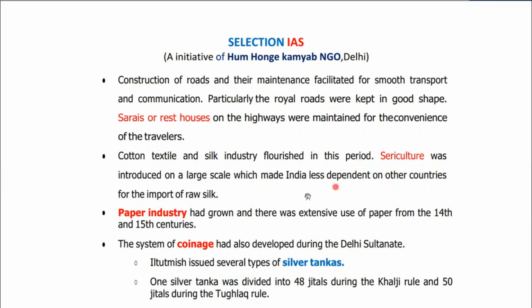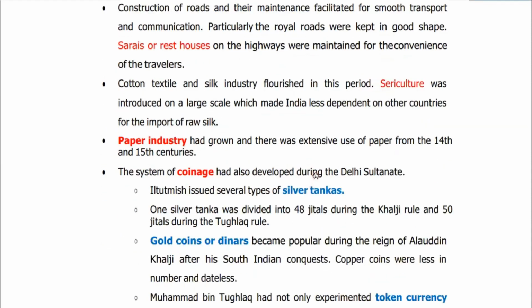Sericulture was introduced on a large scale, which made India less dependent on other countries for the import of raw silk. Basically countries like China were dominating the raw silk trade, right? But now the sultans of Delhi focused on making the Delhi Sultanate independent. The paper industry was also booming.